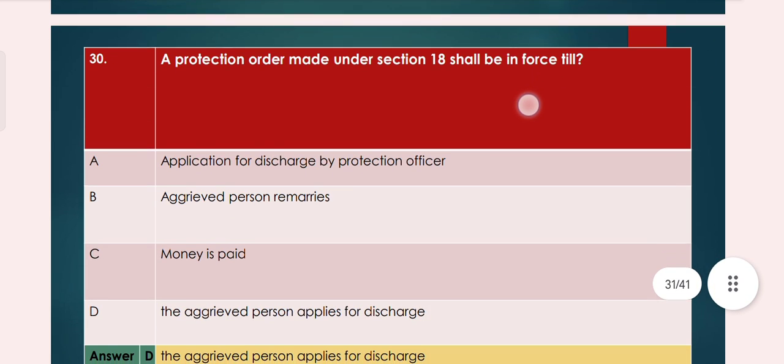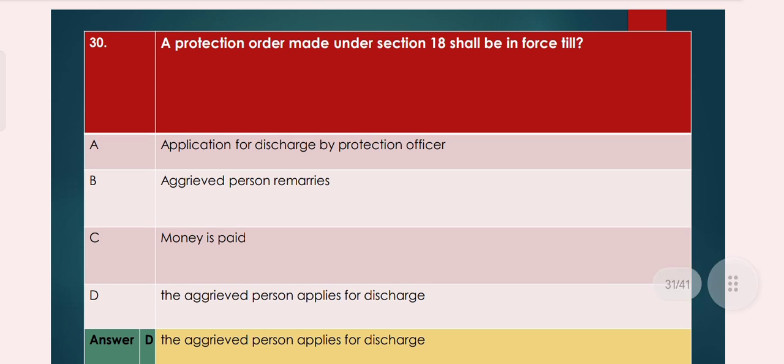Now question number 30. A protection order made under section 18 shall be enforced till: option A, application for discharge by protection officer. Option B, aggrieved person remarries. Option C, money is paid. Option D, the aggrieved person applies for discharge. So option D, the aggrieved person applies for discharge, is the right answer.